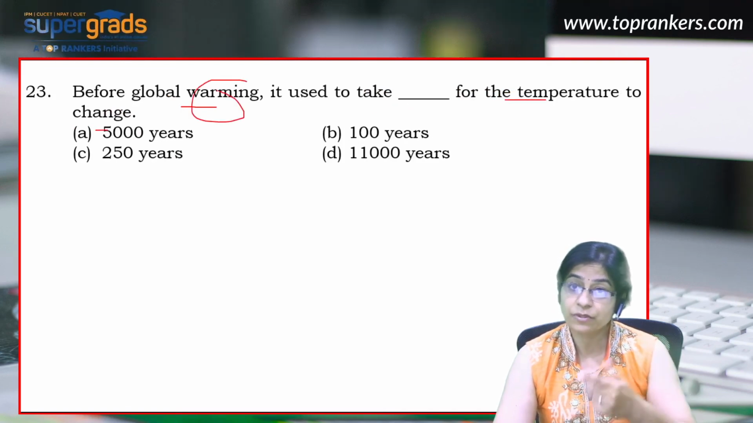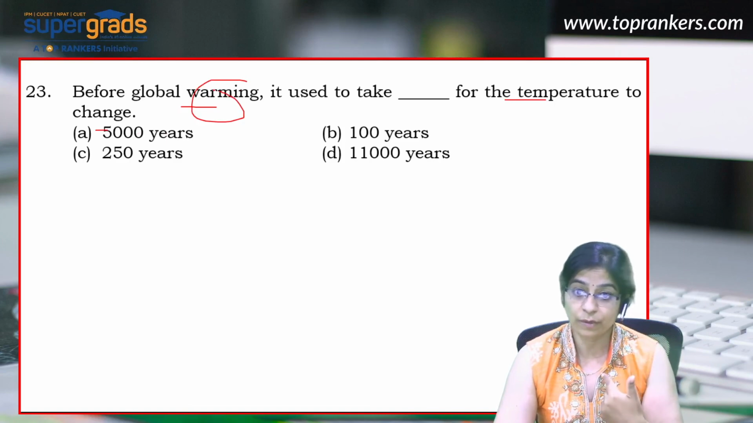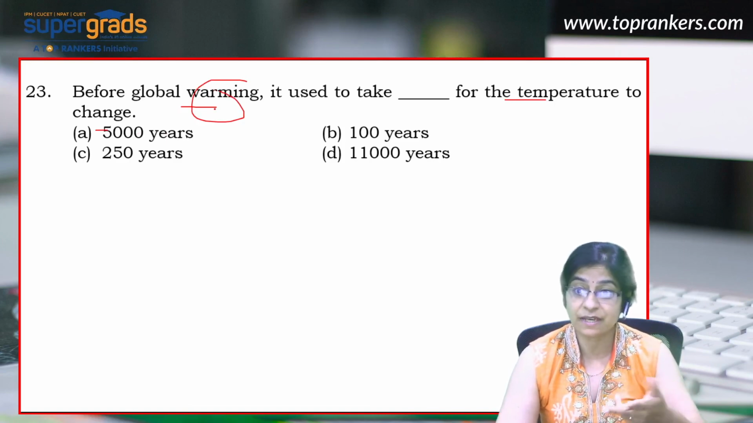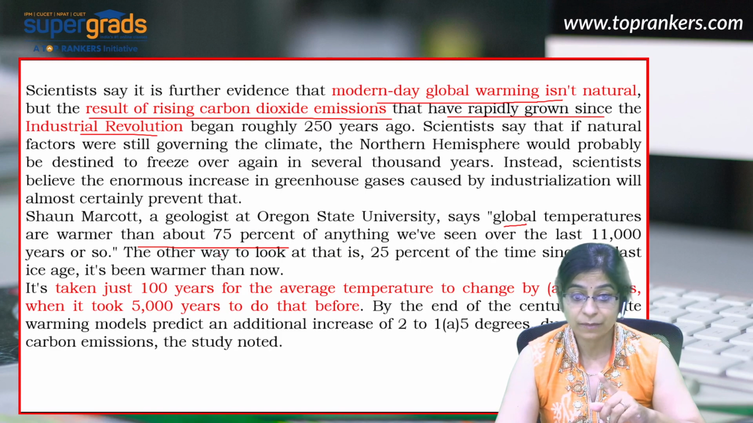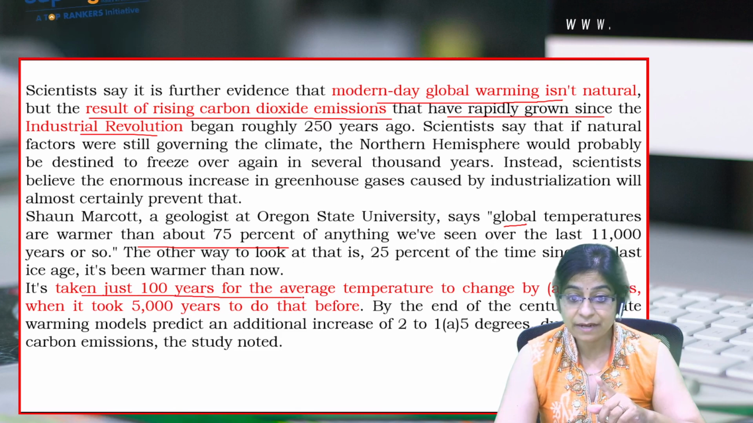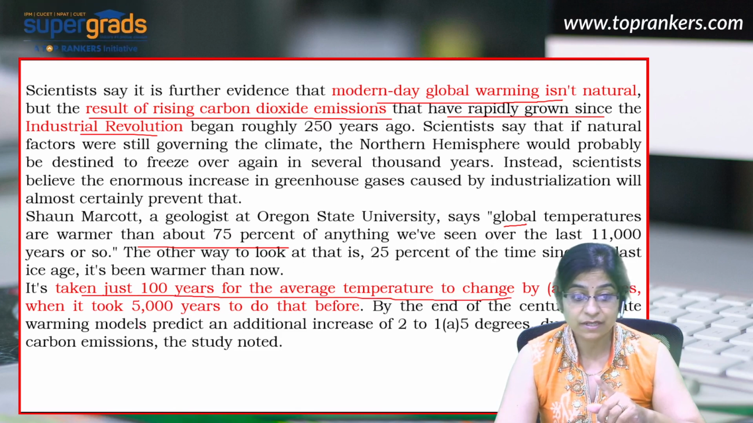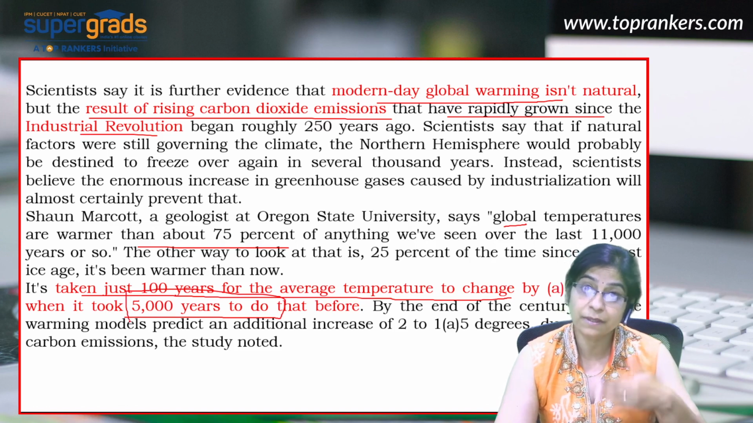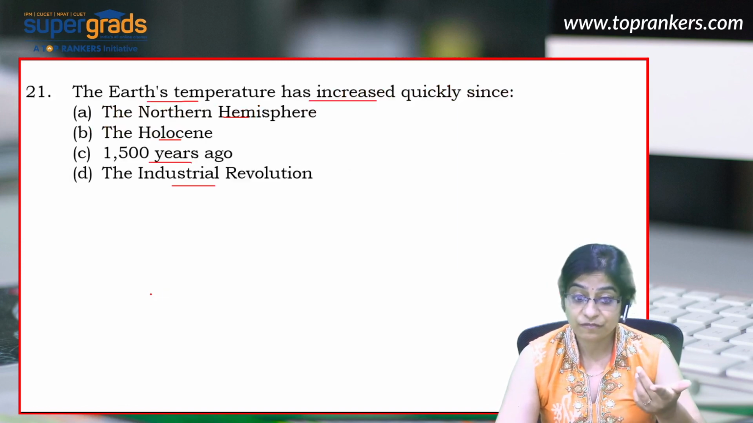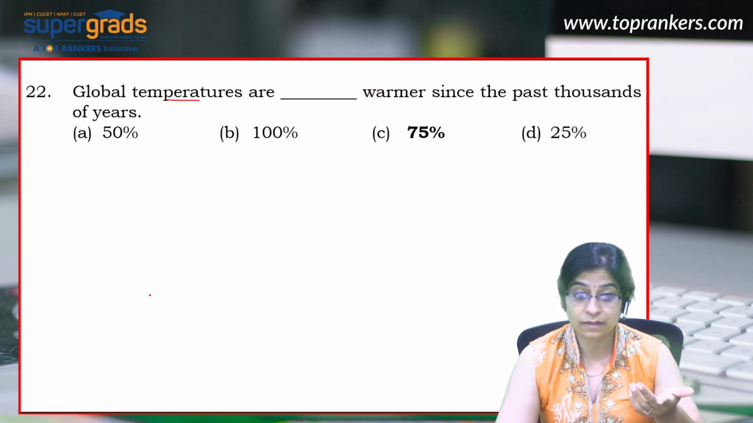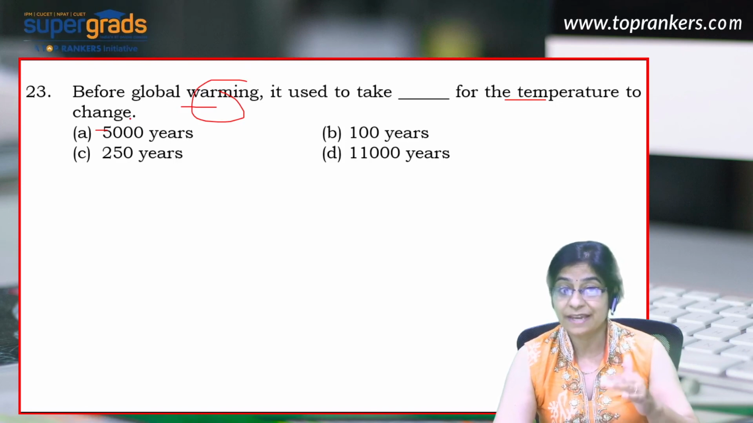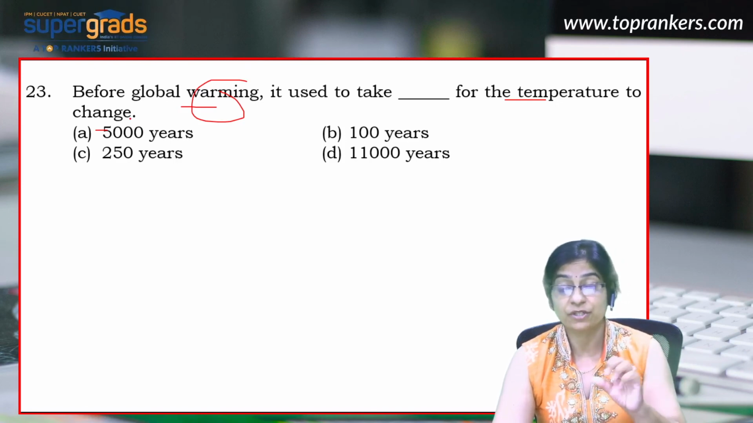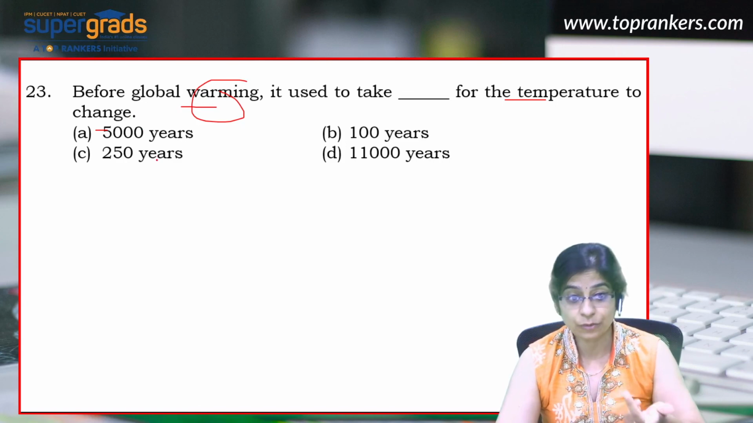Before global warming, it used to take dash for the temperature to change. Now we're talking about the time before global warming. How much time did it take for the temperature to change? I guess we read about this in the last paragraph. Let's go back to that part. It has taken 100 years for average temperature to change by 3 degrees when it took 5,000 years before that. Now we are talking about the past. That means 5,000 years. So before global warming, it used to take 5,000 years for temperature to change only by a few degrees. So that's the right answer.